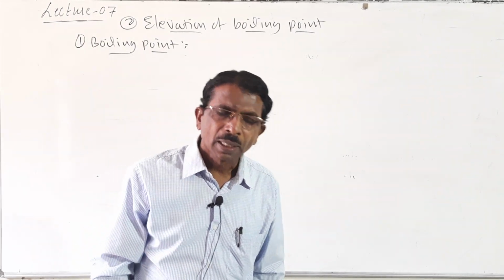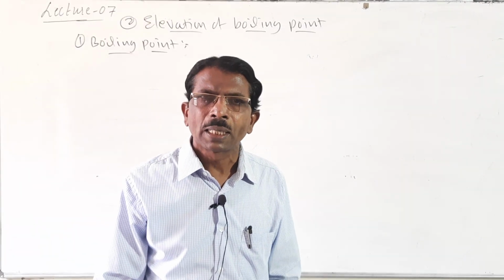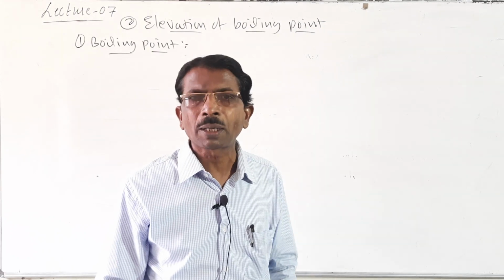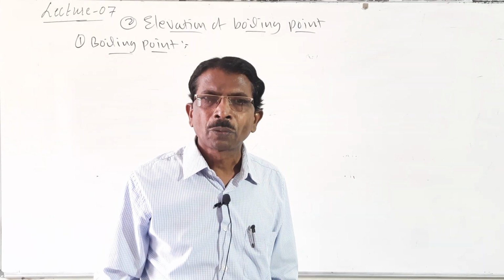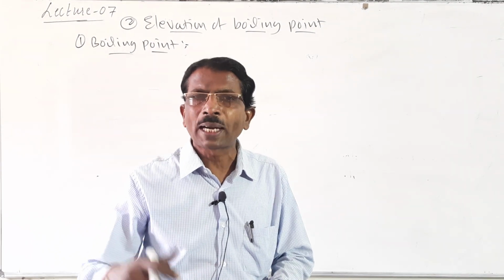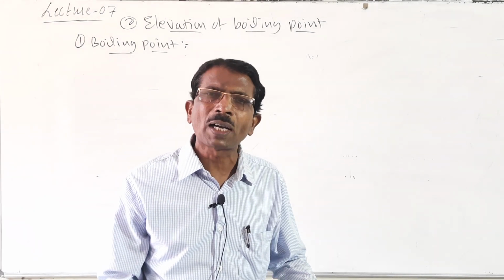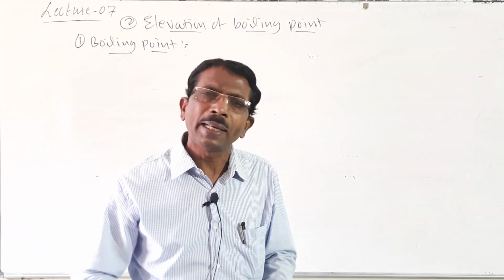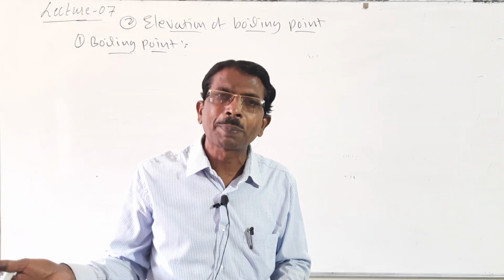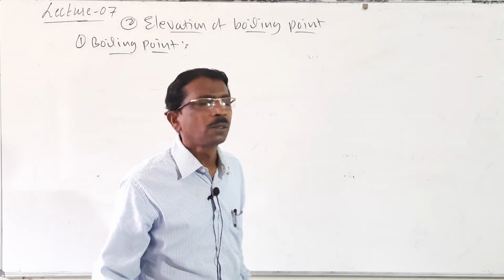So here the boiling point is defined as the temperature at which the vapor pressure of the liquid becomes equal to the atmospheric pressure or external pressure. So students, when the vapor pressure of the liquid becomes equal to the atmospheric pressure, then only the liquid boils. Any liquid, water, alcohol, benzene, any. So that is called the boiling point.